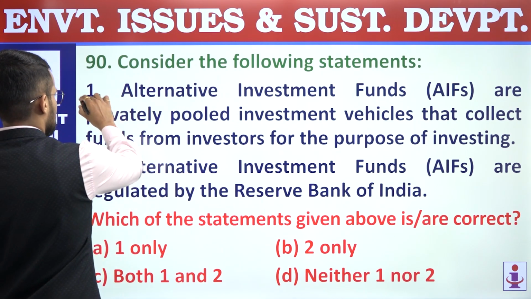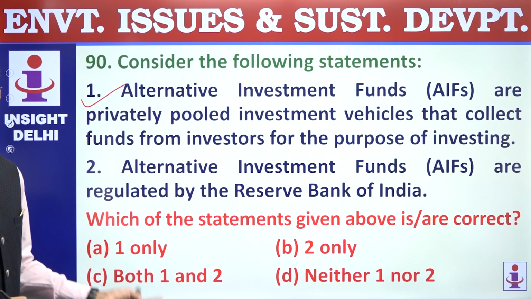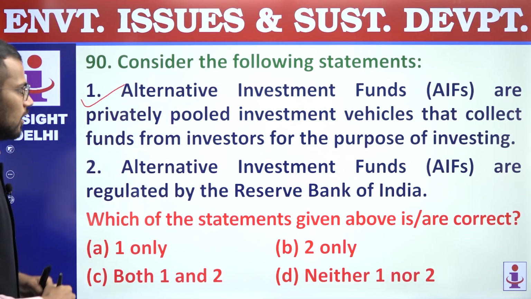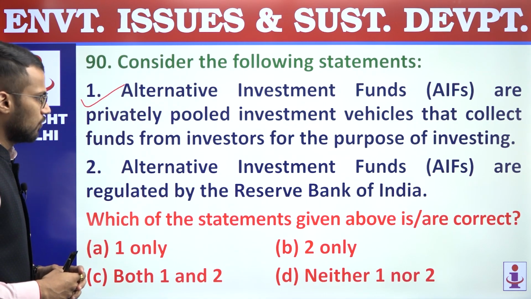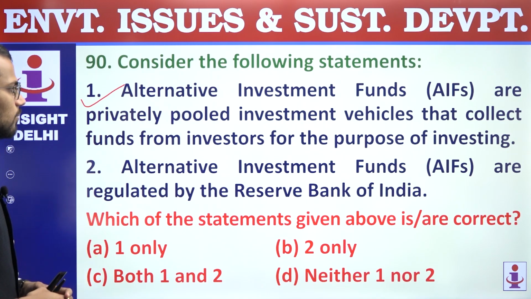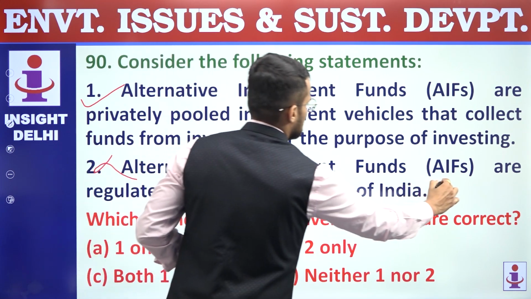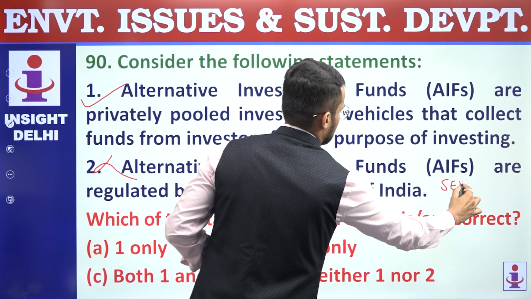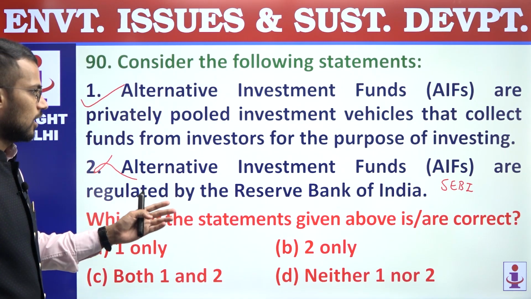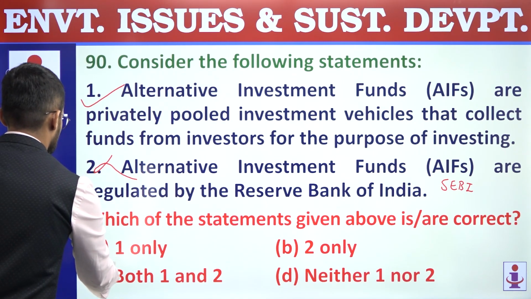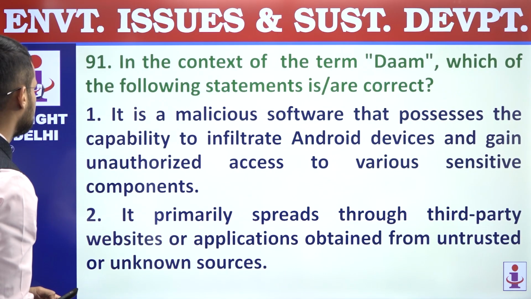So this statement is a correct statement. AIFs, they collect fund from private investors, and those funds are then invested. Second, alternative investment funds, AIFs, are regulated by the Reserve Bank of India. Incorrect. They are regulated by SEBI, not by RBI, and that's why second statement is incorrect. So which of the statements are correct? So only first is correct, and that's why answer is A, 1 only. 90th question, answer is A.